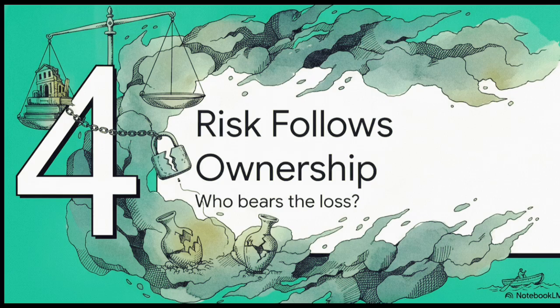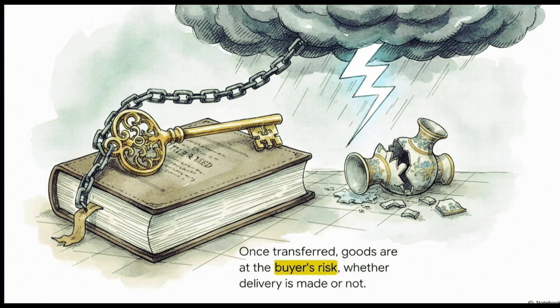Let's look at Section 4, risk follows the ownership. Building on what we just covered, we need to strongly reinforce the stakes here. Never ever forget this golden rule. Unless the parties agree otherwise, risk strictly follows ownership. Let me repeat that. Whether delivery has been made or not, if you are the legal owner, you carry the entire risk of accidental loss. Physical location is completely 100% irrelevant if the title has passed.